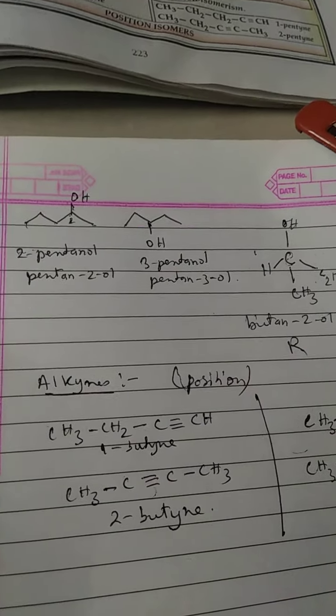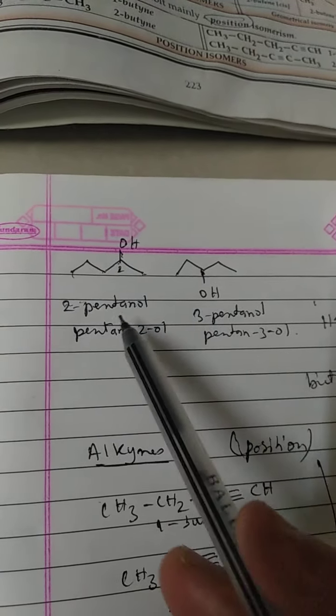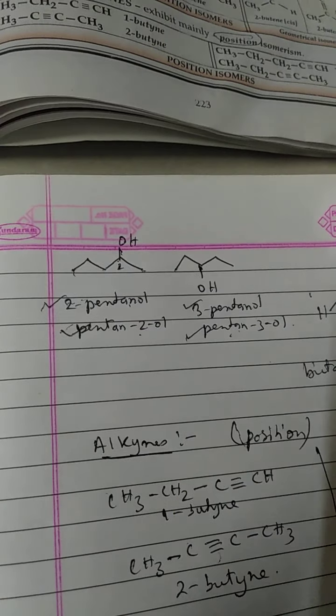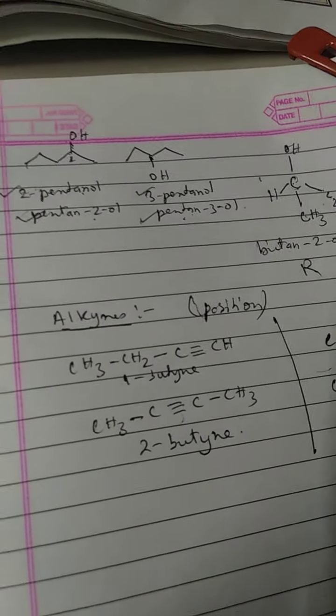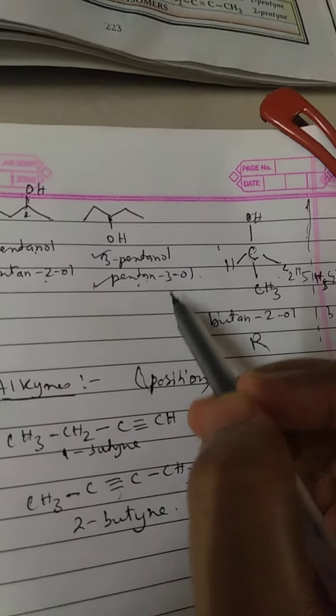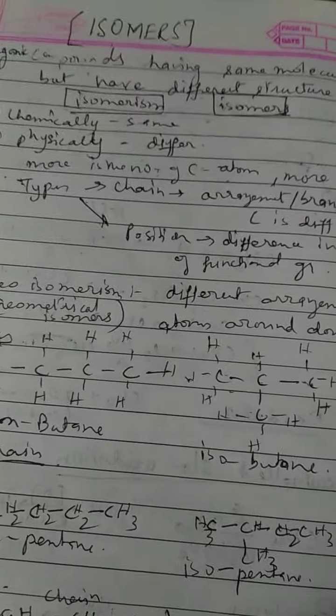Now, if we name them according to the IUPAC nomenclature, their names differ. As you can see here, it is 2-pentanol, 3-pentanol. They can also be named this way, pentan-2-ol. Okay, this is the same. Both are IUPAC nomenclature. Pentan-3-ol. So pentanol, this is pentan-3-ol or 3-pentanol. So these are the examples of your isomers.